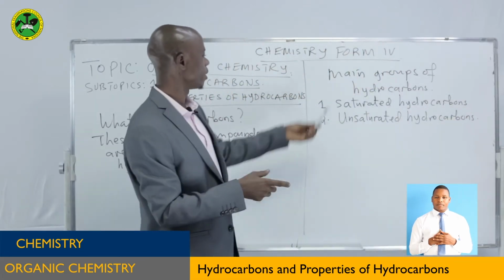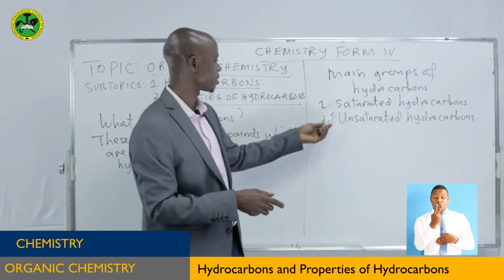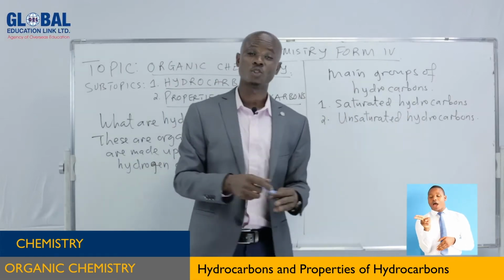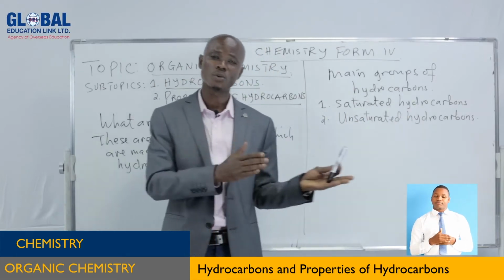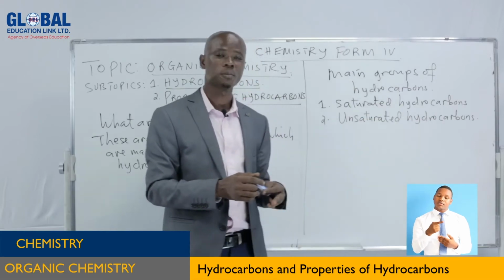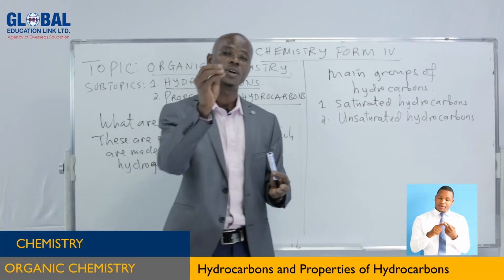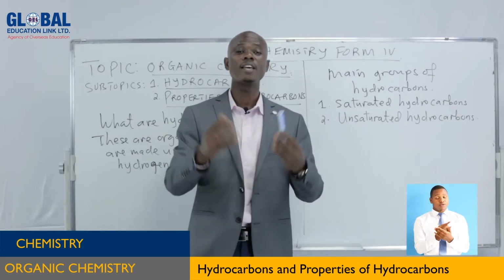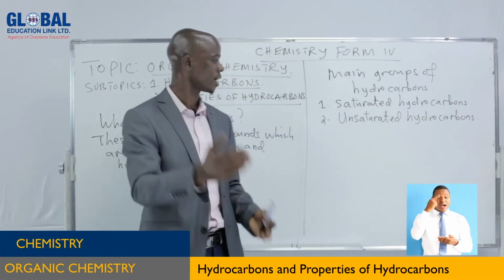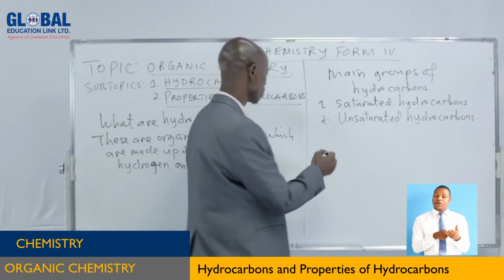So these are the two main groups of hydrocarbons, saturated and unsaturated. What are saturated hydrocarbons? What are unsaturated hydrocarbons? It is important for us to know the meaning of each and even giving the examples. Now let's start with saturated hydrocarbons.